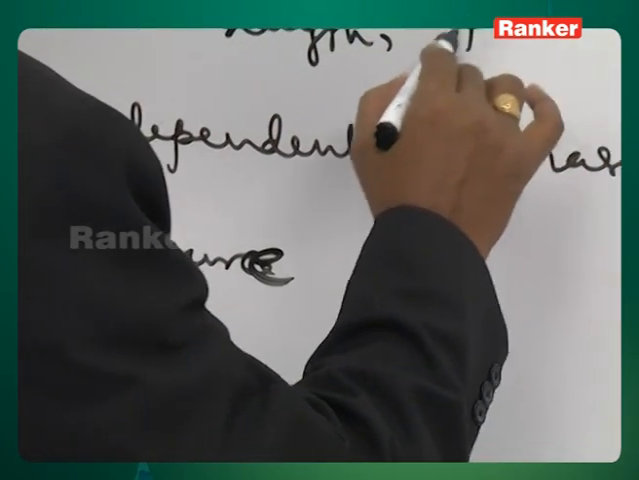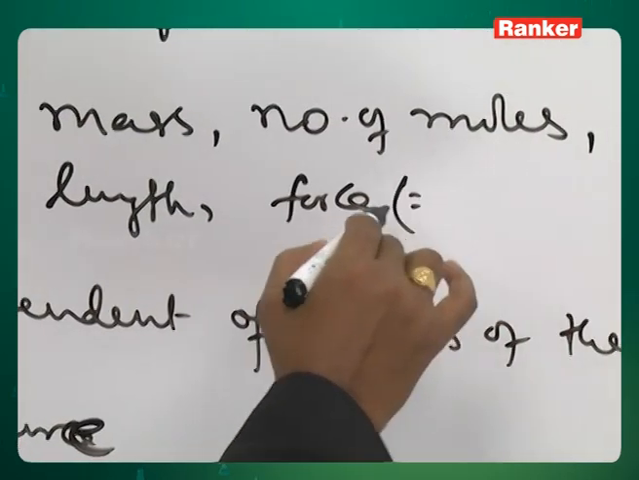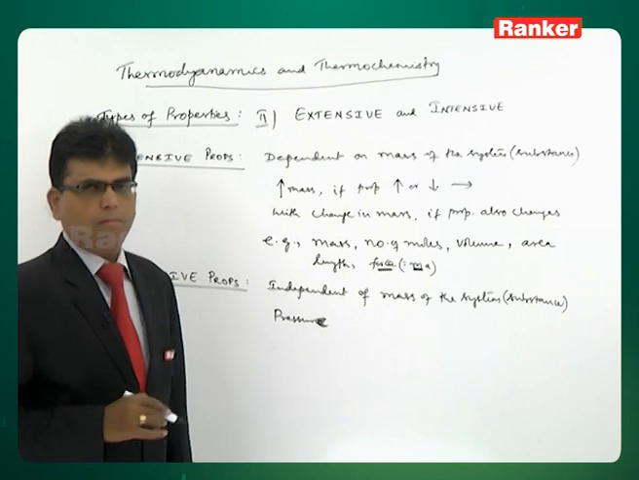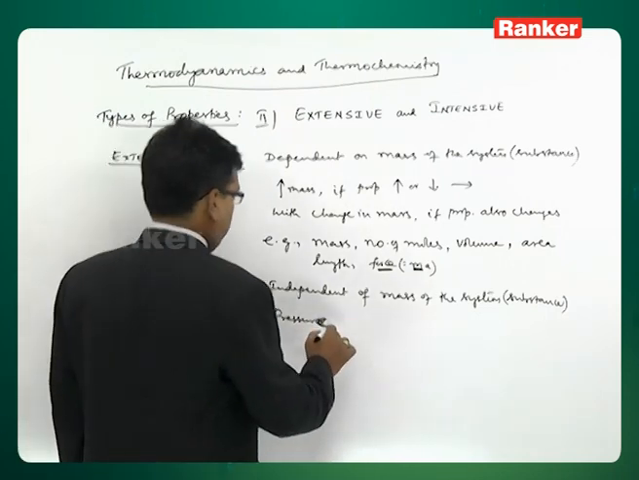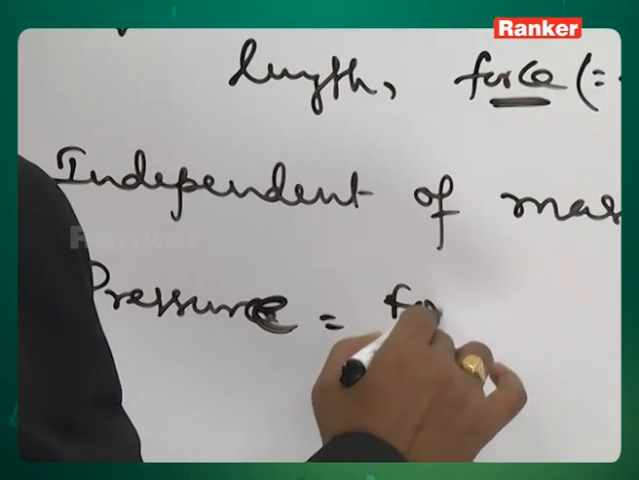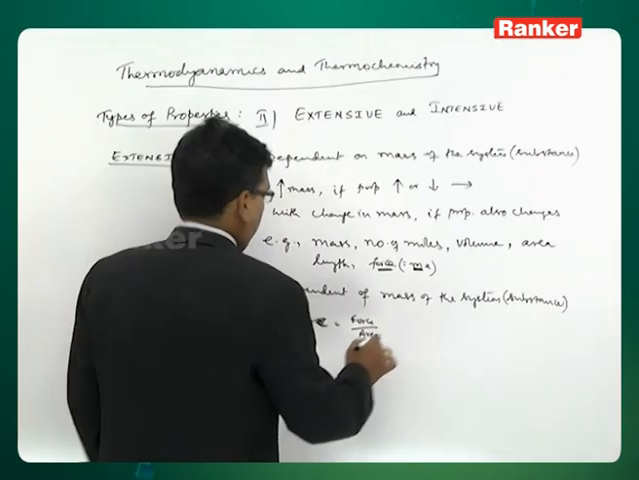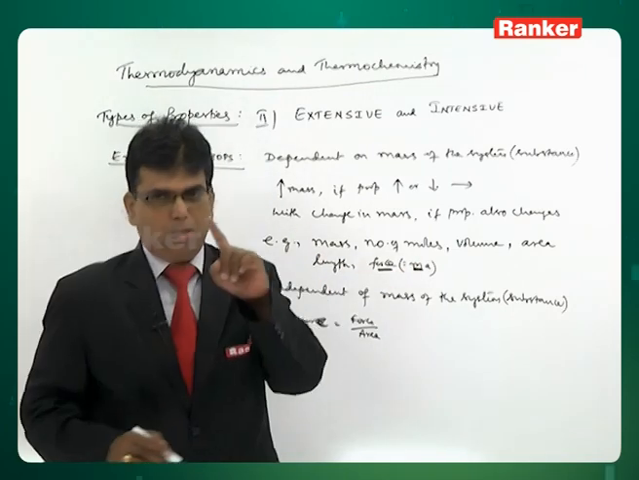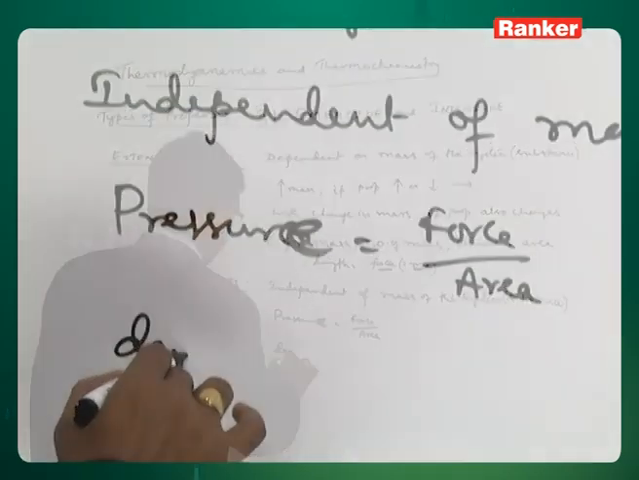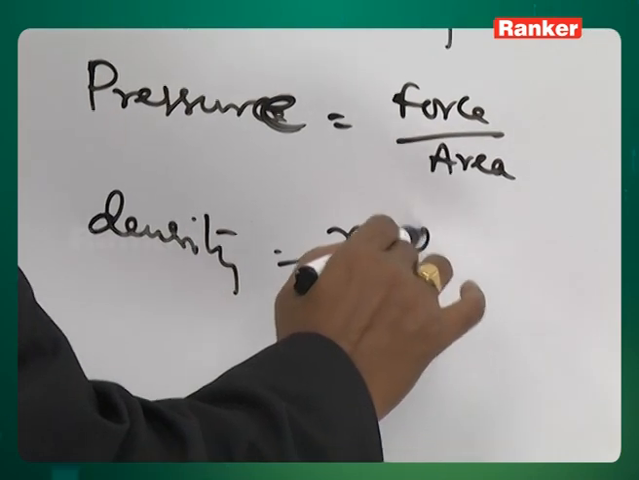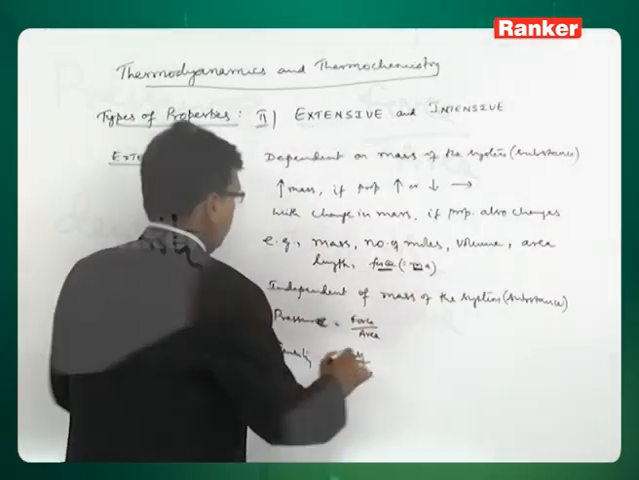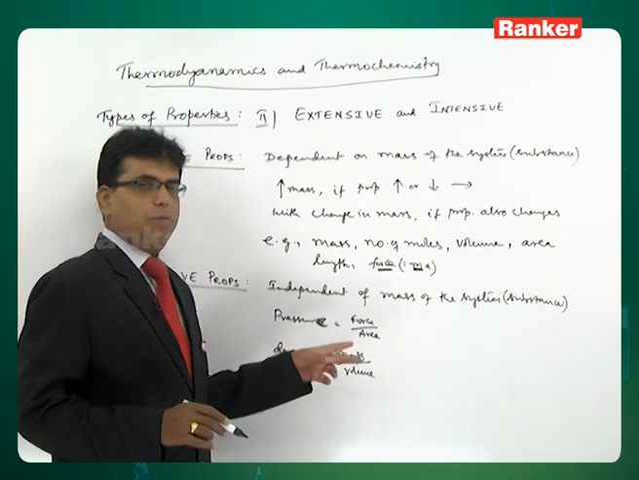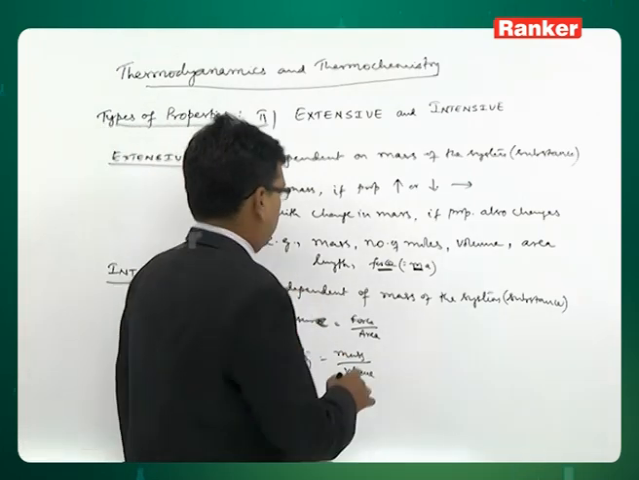And here in extensive properties also what we can write is force, because force is equal to m into a. As m increases, force also increases, right. Pressure is nothing but force per unit area, force by area. As the area increases, force also increases. So, force and area will increase in the same ratio. So, pressure remains constant. Then density, as it is mass by volume, as mass increases, as just now we told, volume also increases. So, the ratio of mass to volume remains constant, that is density remains constant.